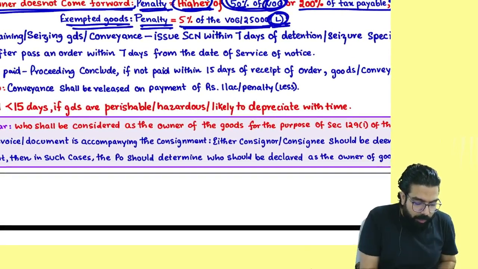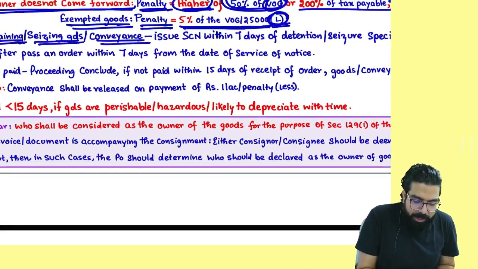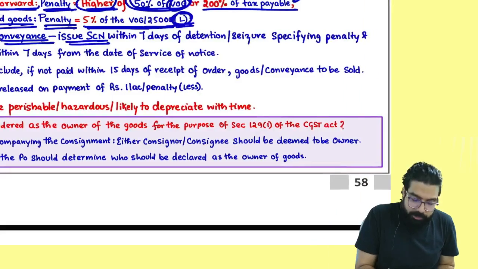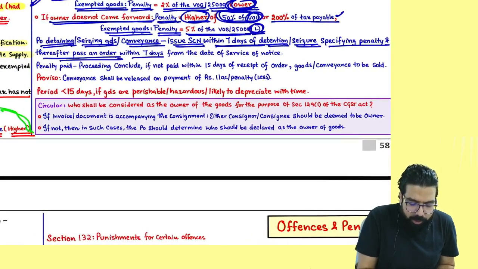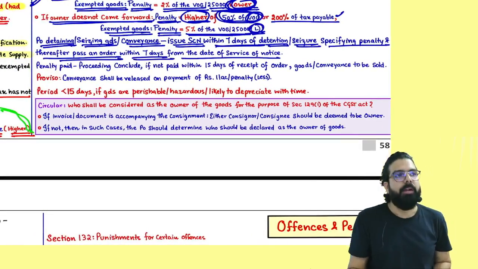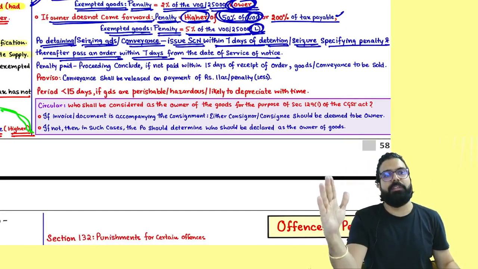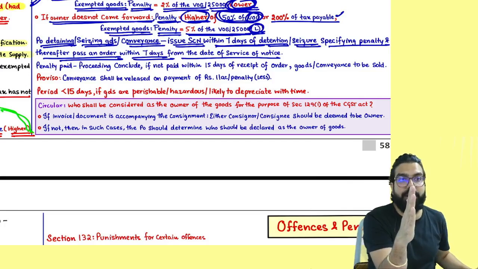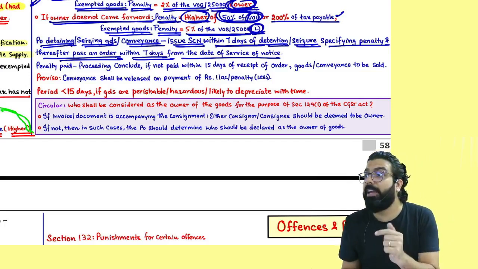Next one, everyone: the proper officer detaining or seizing the goods or conveyance will issue a show cause notice within 7 days of the detention or seizure, specifying the penalty, and he will pass an order within 7 days from the date of the notice. First of all, whenever your truck is stopped and your goods are seized, he will issue a notice within how many days? 7 days. And then within the next 7 days, he'll pass the penalty order.